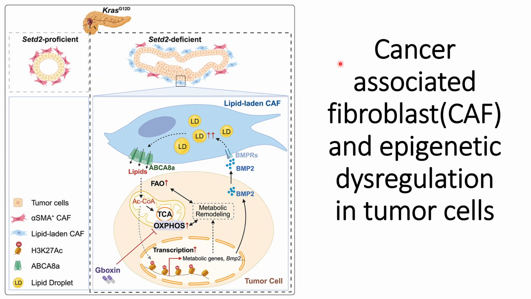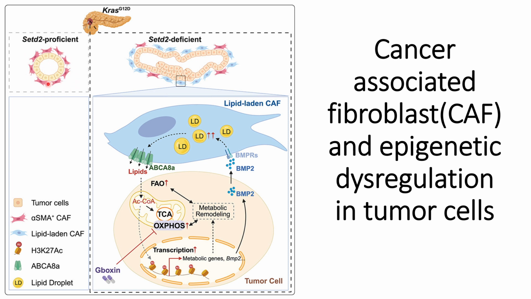In this video, we will discuss the relationship between cancer-associated fibroblast and epigenetic dysregulation in tumor cells. So, in this case, the graphical abstract is presented here. What happens in the regular cell is that these ACTD2 proteins are secreted in the regular pancreatic cells, and because of that, this ACTD2 has tumor suppression properties.